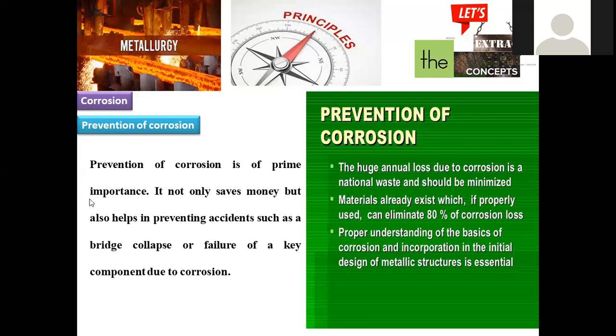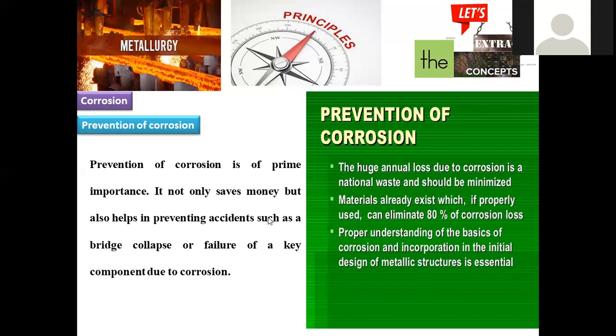Prevention of corrosion is of prime importance. It not only saves money, but also helps prevent accidents, collapses, and bridge failures. We already know that most infrastructure development is associated with the blending of metallic materials especially. For any building construction we use stainless steel rods, and even bridge construction, railway tracks, and machinery are made of these.